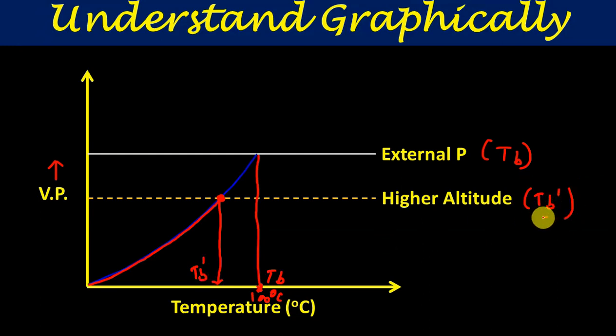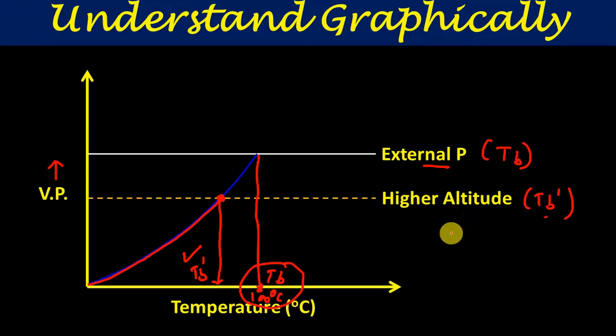This is the boiling point of the liquid at higher altitude, and from the graph we can see that the boiling point is low as compared to normal condition. This is the normal condition, and this is the condition where the boiling point has decreased, because the mark where the external pressure becomes equal to the vapor pressure is lowered as compared to normal external pressure conditions. So this is the condition at higher altitude. That's why we say that at higher altitude water boils at a lower temperature.